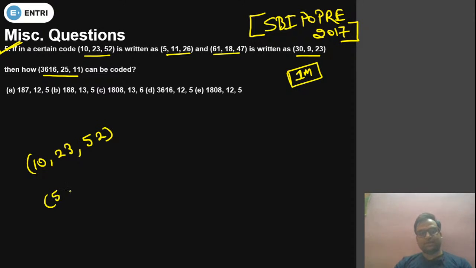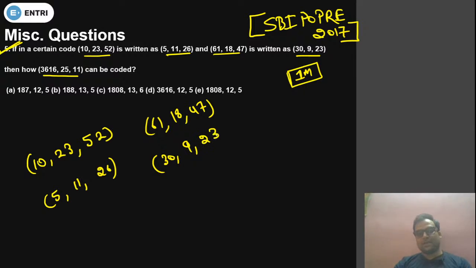Now next should be 5, 11, 26. And this is 61, 18, 47. The next is 39, 23. Now what we have to find? 3616, 25, 11. This we have to find.